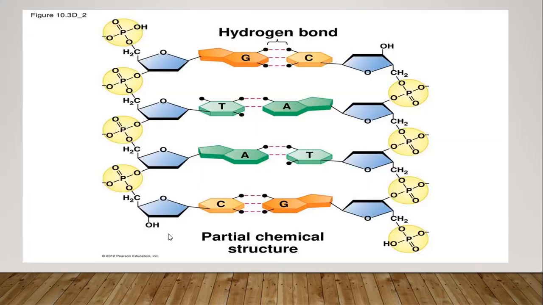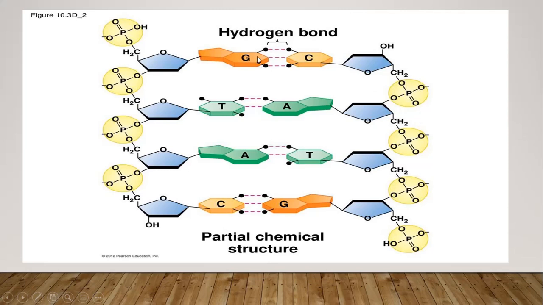As you can see in this diagram, this side and this side are the two sides of a ladder. These sides are made up of this 5 carbon sugar and a phosphate group, and this side of the ladder is also made up of 5 carbon sugars and phosphate groups.